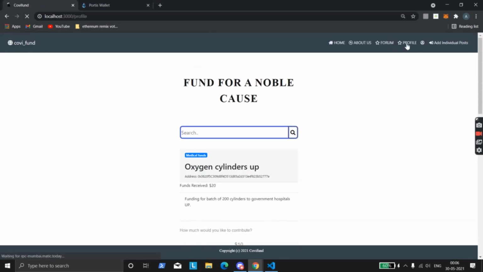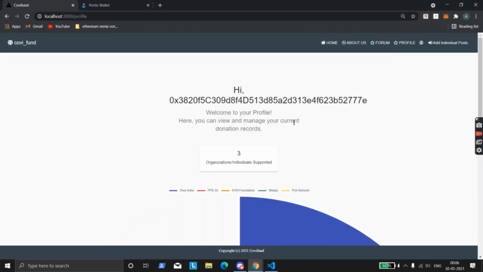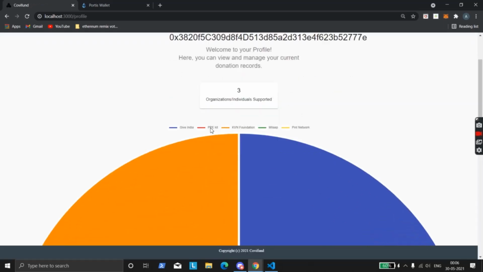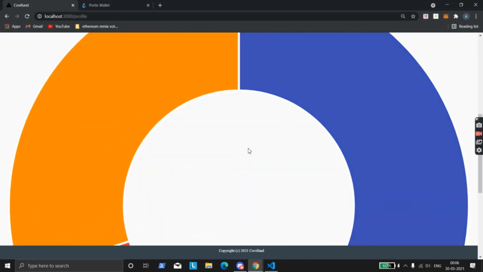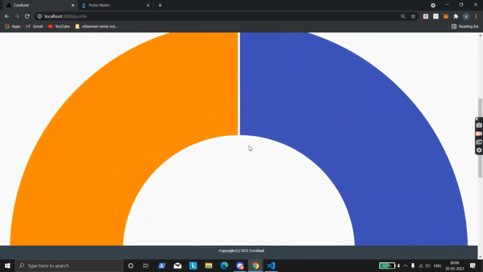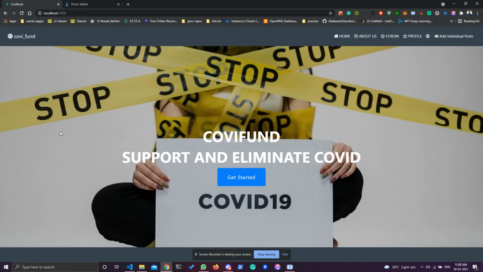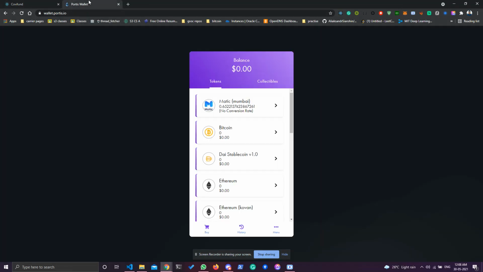Now if you check our profile, we'll be showing a visual representation of all the funds you have given to different organizations, and a general visual representation of the same. Now I'm signing in to my first account, so I'll just see my balance. Yeah, the balance in my Matic test network has increased here. Okay, well, thank